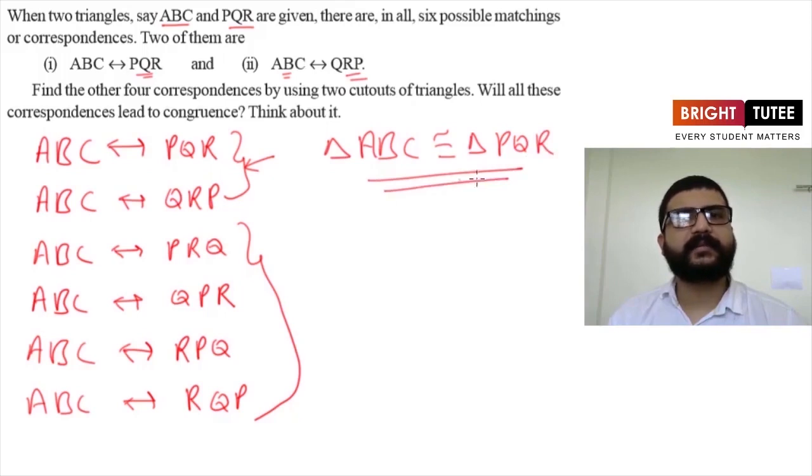There can't be any other congruence relation. So the other 5 are not useful for writing a congruence relation. So these are the 6 possible correspondences when 2 of the triangles are ABC and PQR. But always any one of them will be true for 2 given triangles.